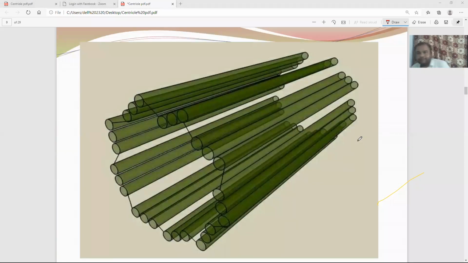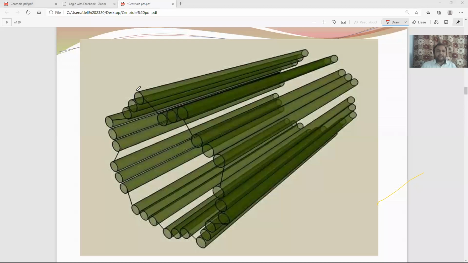Now you see in this slide, this is one centriole. Centriole is a structure that is actually an assembly of microtubules. In many books, for example D. Roberts' book, this topic is not given as a centriole separately, but as a part of the cytoskeleton. Cilia and flagella are given as part of the cytoskeleton, because you have studied the cytoskeleton in your earlier classes: microtubules, microfilaments, and intermediate filaments. The main core of the entire centriole is made up of microtubules, tubulin molecules.